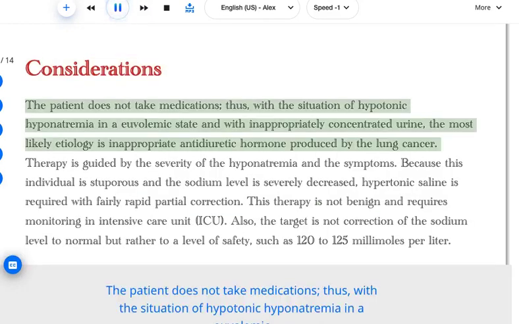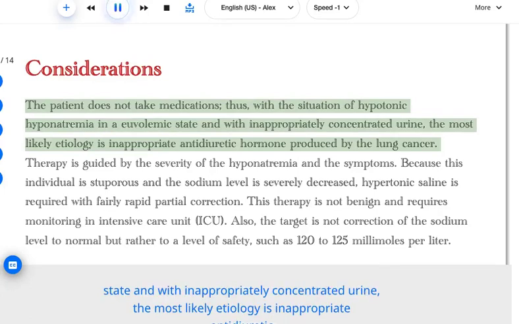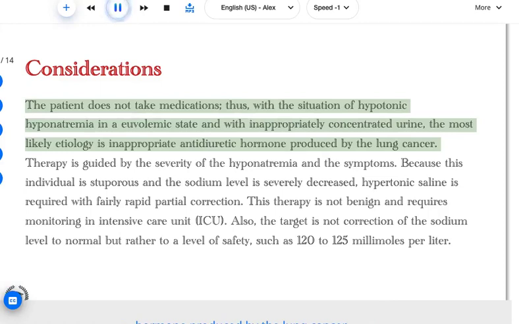Considerations: the patient does not take medications. Thus, with the situation of hypotonic hyponatremia in a euvolemic state and with inappropriately concentrated urine, the most likely etiology is inappropriate antidiuretic hormone produced by the lung cancer.